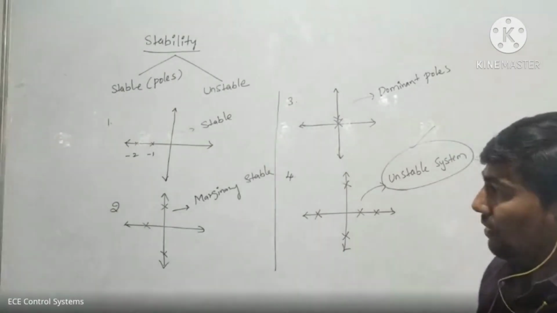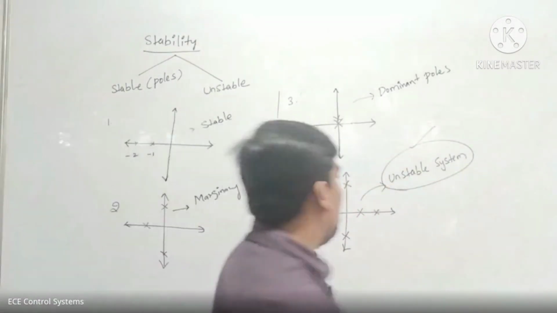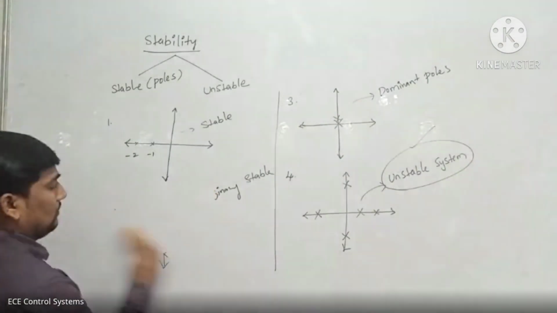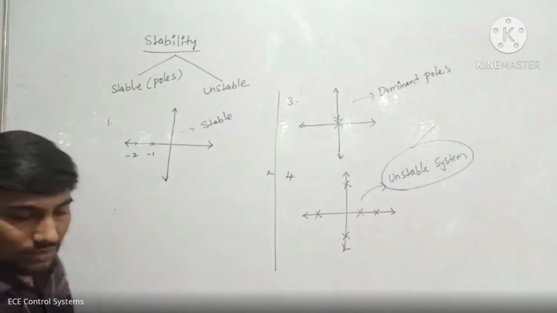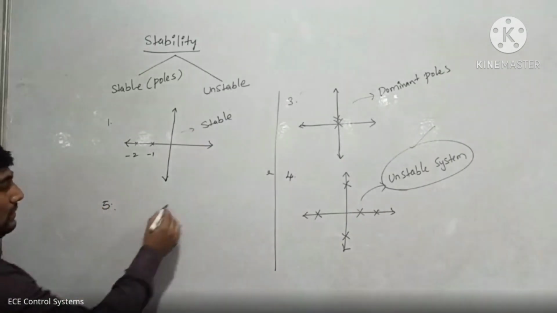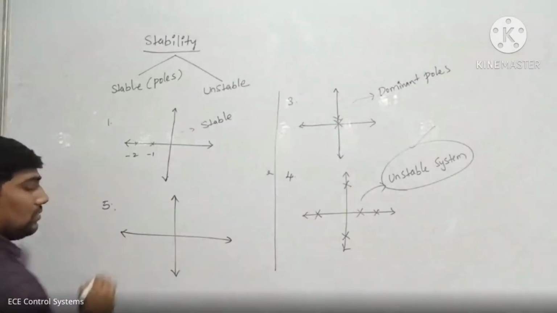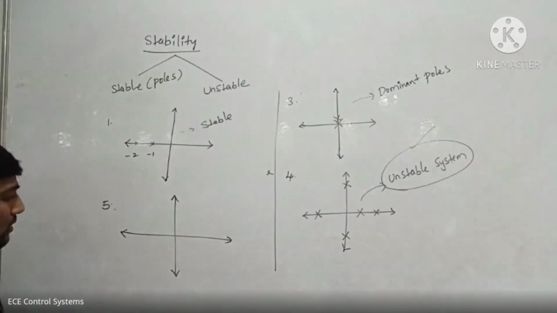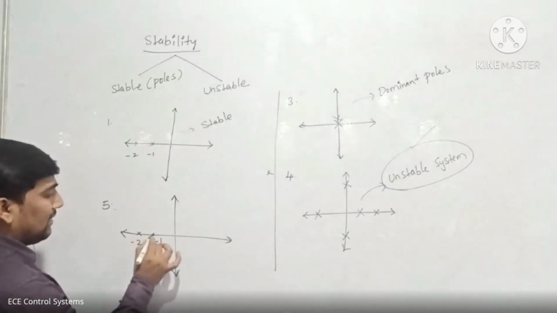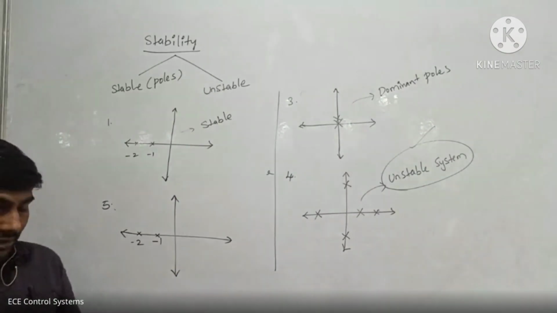Okay, these are some important points. Now we have another point, this is the fifth point. I'm taking some XY slope. We have some poles at -1 and -2. Two points are there on the left side of the S-plane.